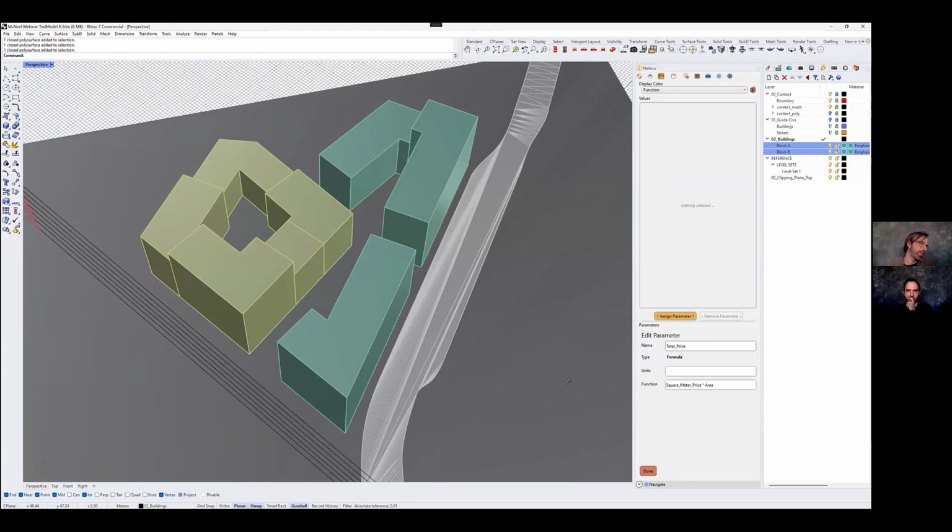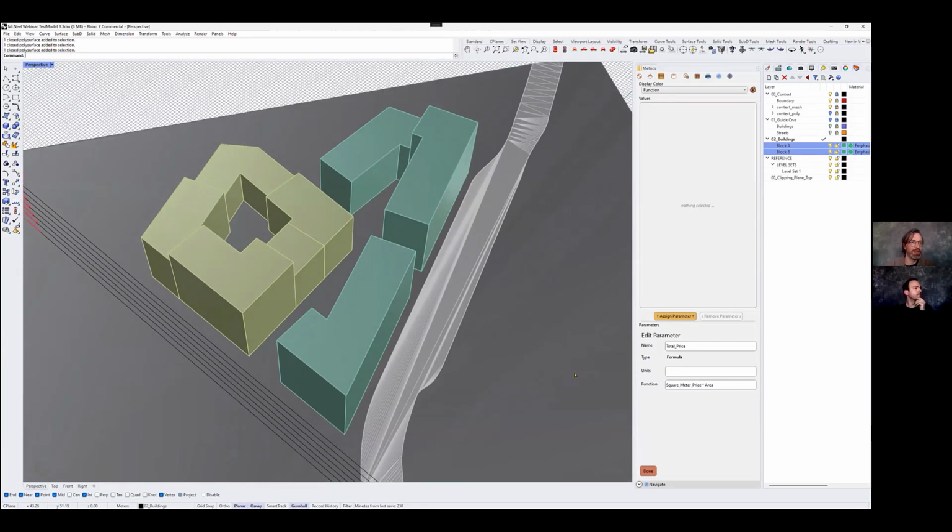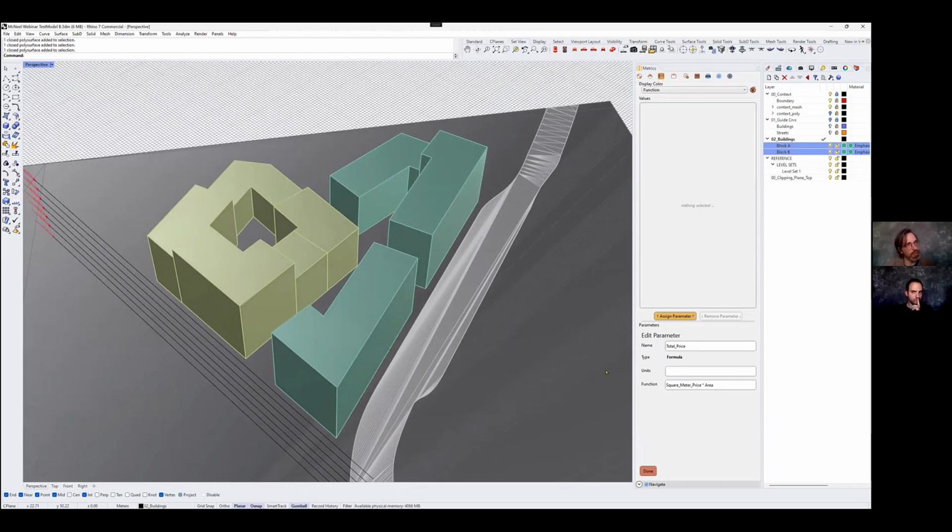In this example, maybe you probably do it a bit more advanced in a real life example, but say you have a square meter price, for example rent, and you can multiply it by the area of a floor, and then you would have the price of that floor for yearly rent or something like this. So this is a simple formula, and this square meter price is referring to another number parameter which I added from before, and I can show you a bit later how that can be used in Grasshopper, for example.